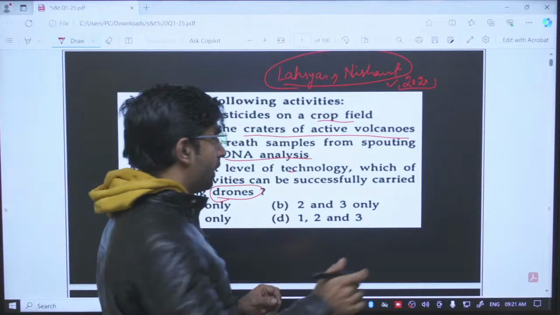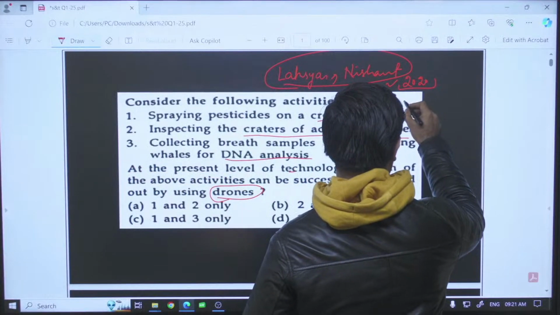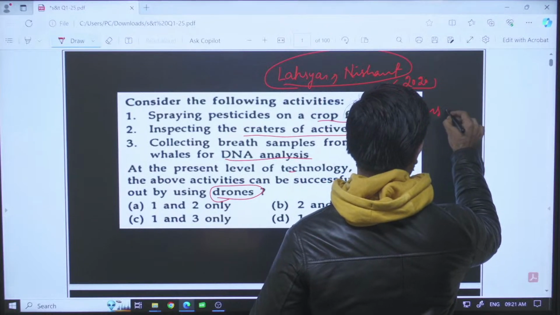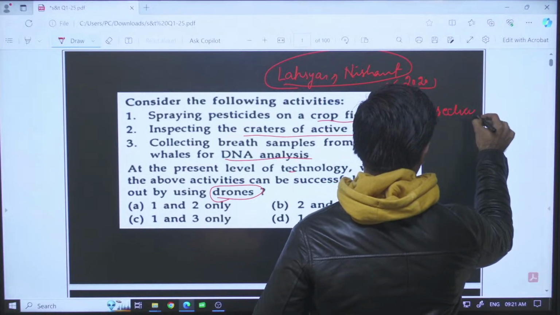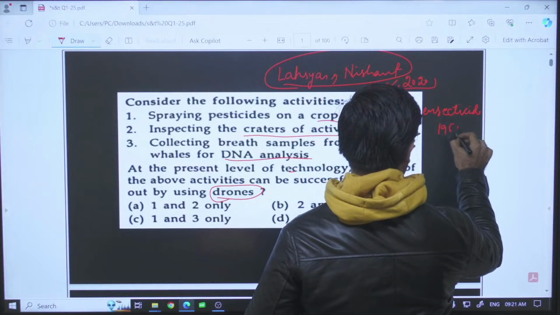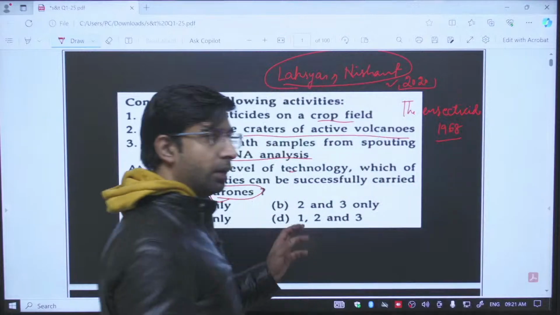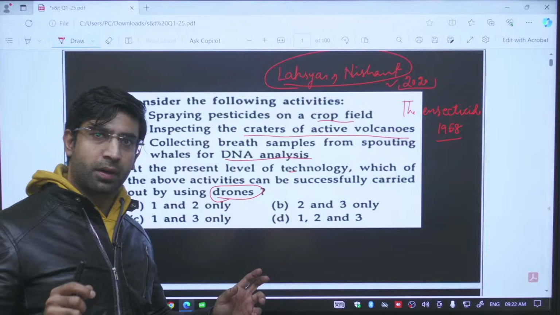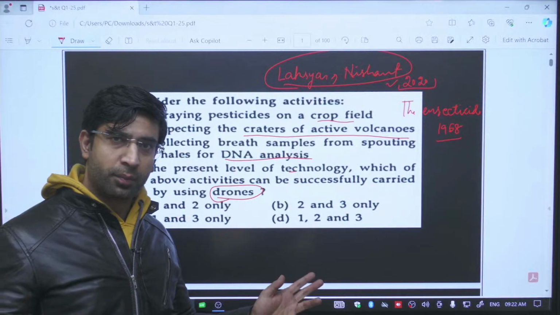There is one legislation, the Insecticides Act 1968. This Act has a provision that you cannot use those methods which are harmful for a large number of people.